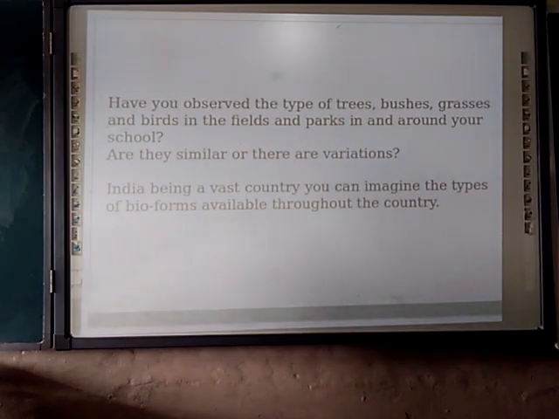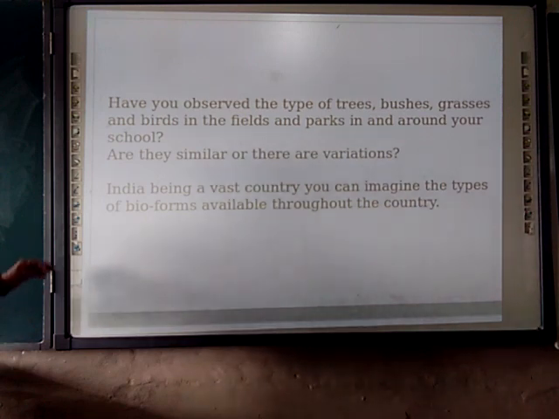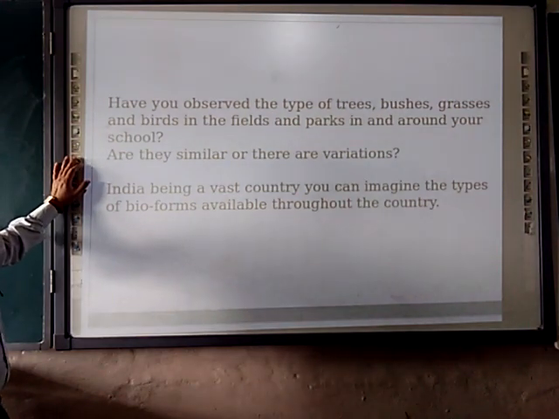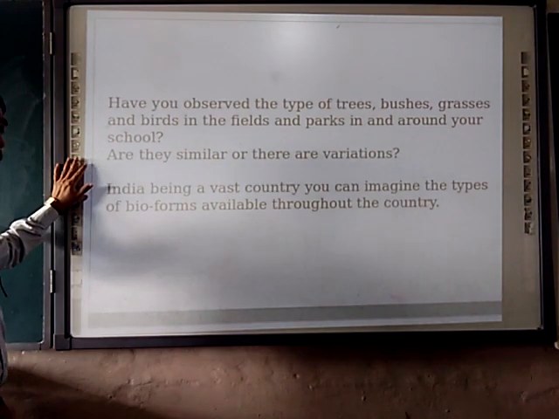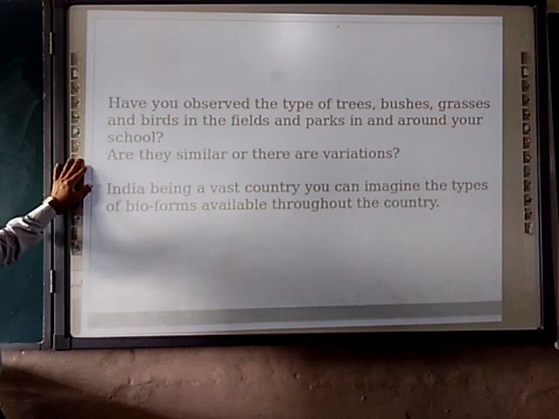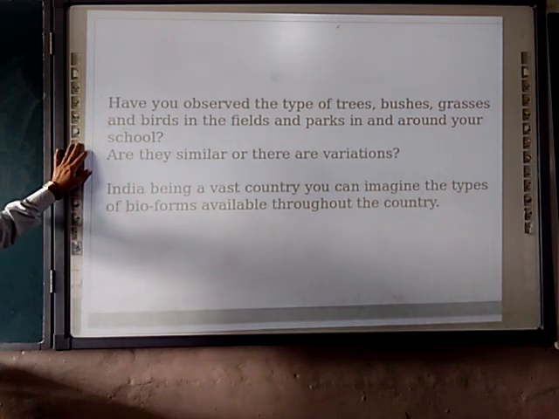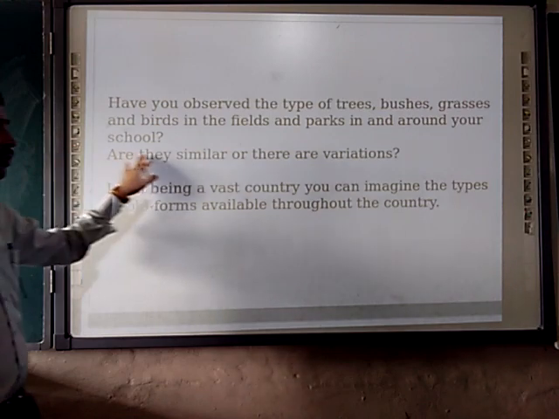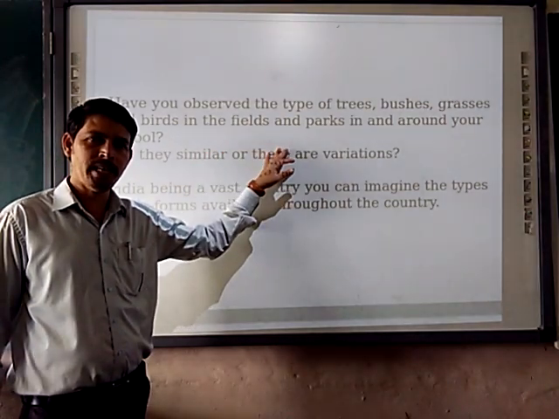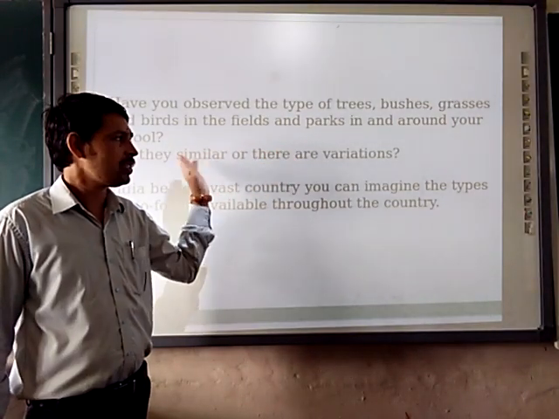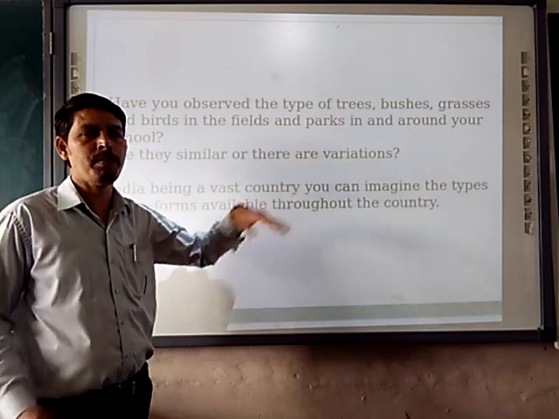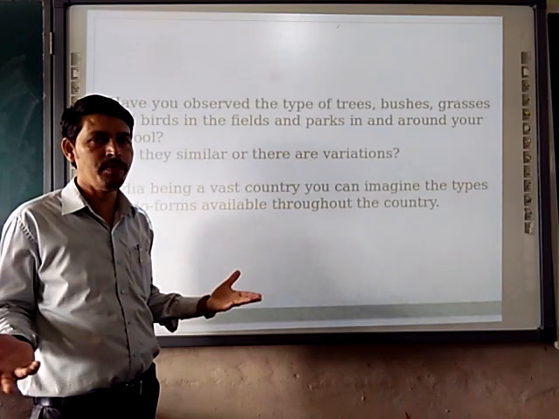Have you observed the type of trees, bushes, grasses and birds in the fields and the parks in and around your school? You have already seen a number of birds, trees, bushes and grasses around your school. Are they similar or are there variations? Of course, a few are similar and most of them have different varieties and variations.